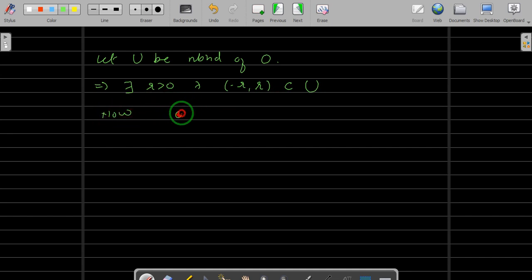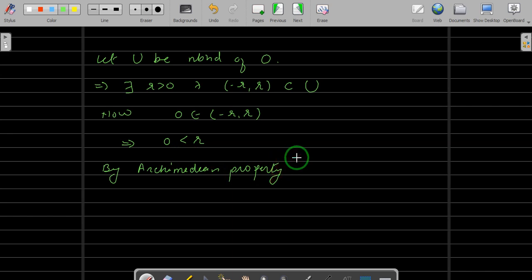we know that this 0 belongs to minus r comma r. This implies 0 is less than r, of course, and by using the Archimedean property, if you don't know this, then please check what is the Archimedean property, or we can make another video on this.